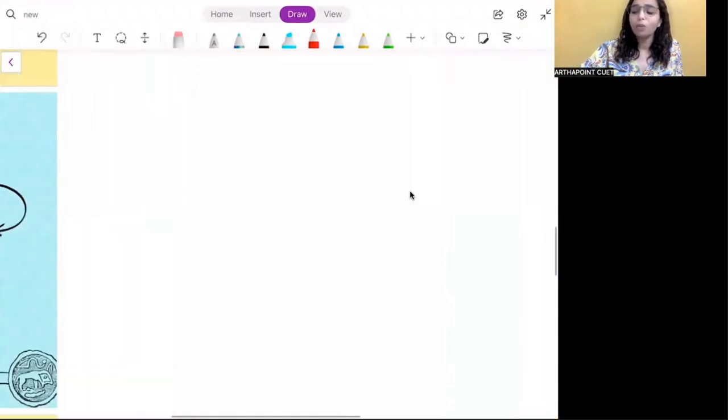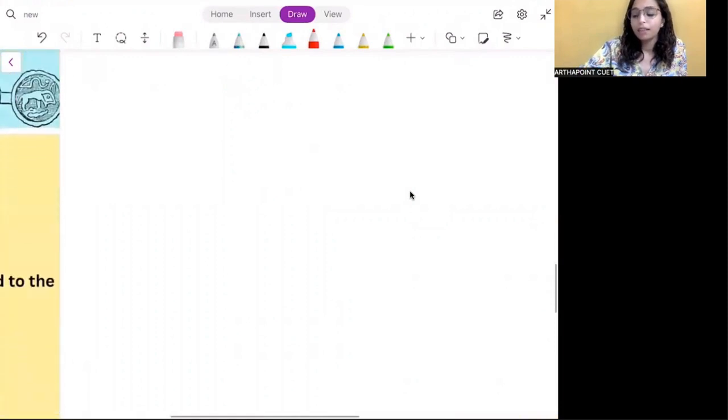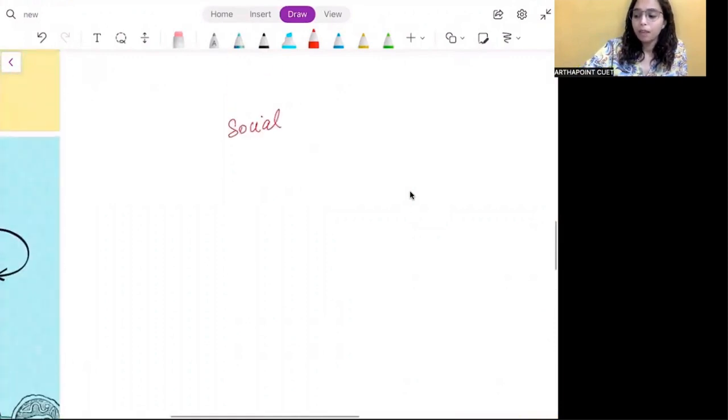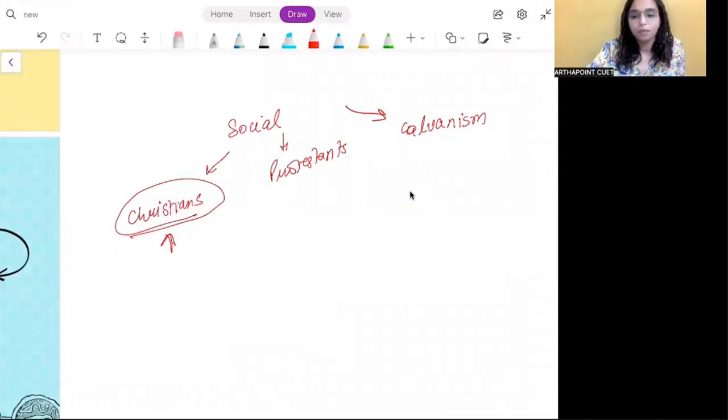So now when we talk of the social situation, it was divided into three parts. There were Christians, there were Protestants, and third were the Calvinism, right? We have already discussed who were the Christians. These were the apostles, the followers of the Christ, right?